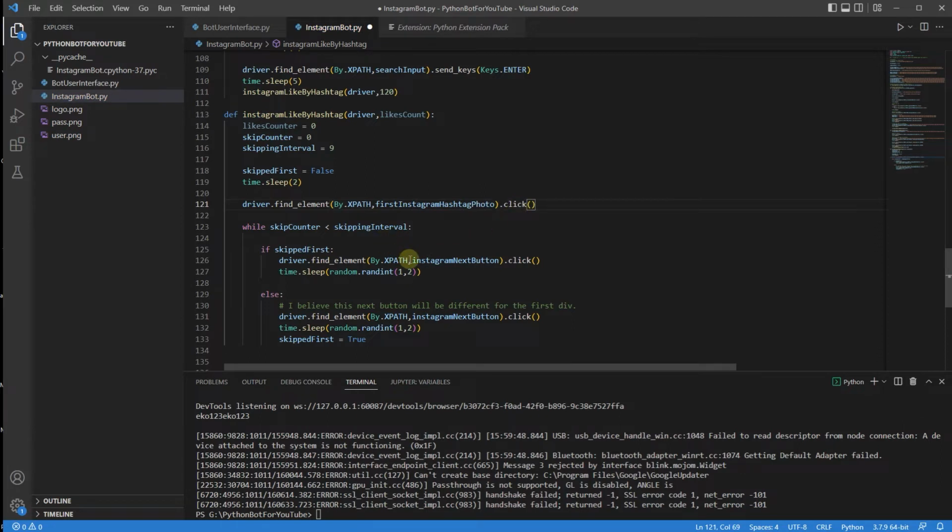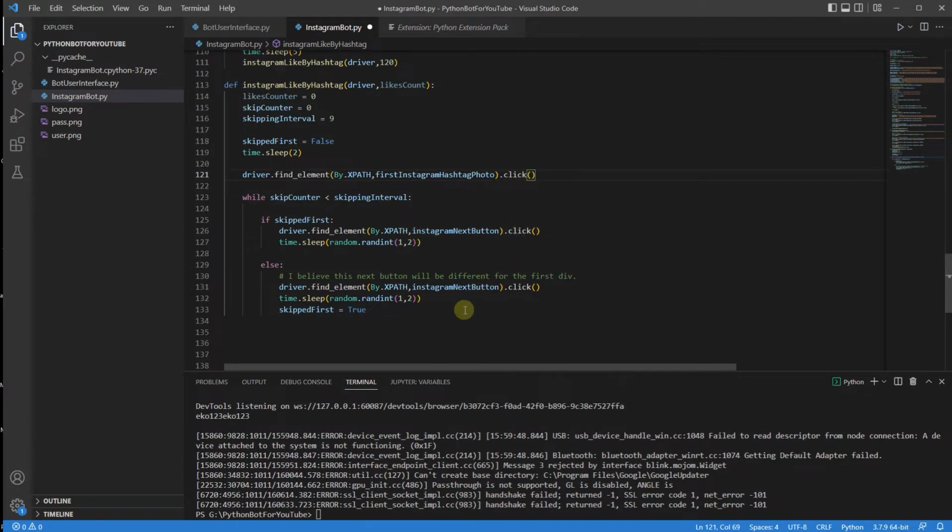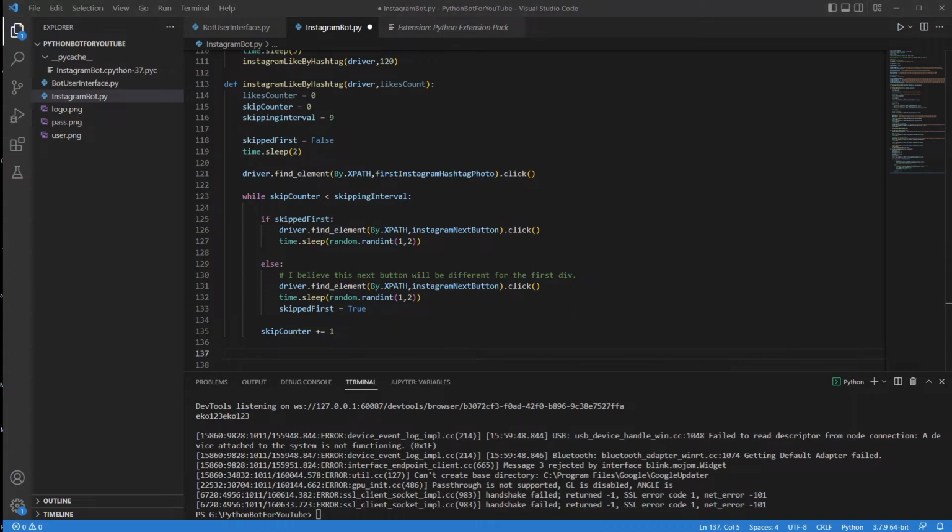Once I actually click it, I'm going to skip 9 times. Good. And that should be pretty much it. In order for us to not go into an infinite loop, I say skip counter plus equals 1. And obviously after 9, we are going to have the first most recent photo. Good. I'm then going to break from the while loop, and I need to do the following.